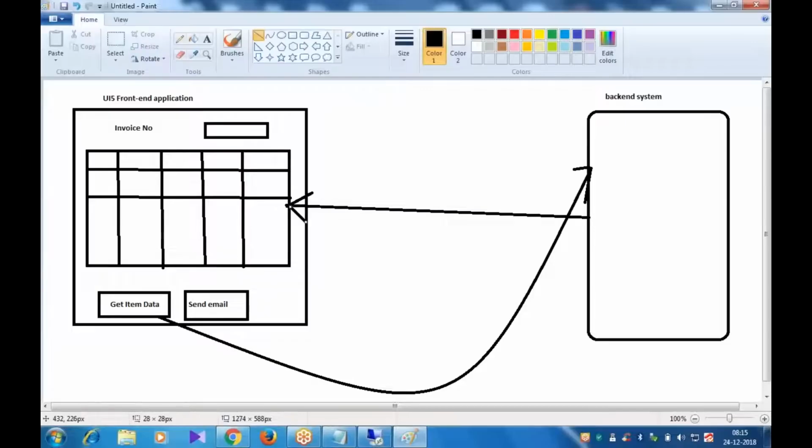In the front end application, we have to decide whether you want to show it to the user in the form of a report, or send it as an XML file, or trigger an email to the user. That we have to decide in the front end system, not in the back end system. The back end system is only doing the CRUD operations here: reading the data, creating the data, updating the data, deleting the data, that's all.